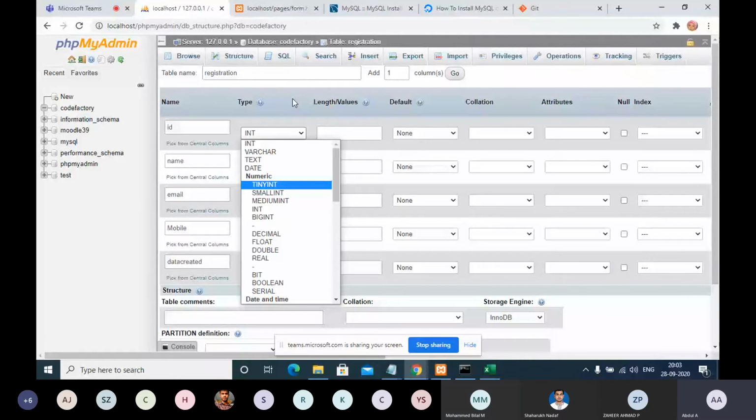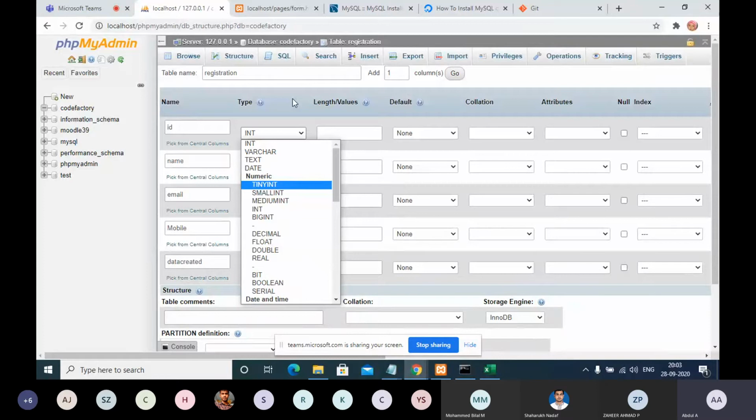Integer means, for those who are non-IT, don't worry, it is nothing but a number. So will it be an integer, or can it be alphanumeric?